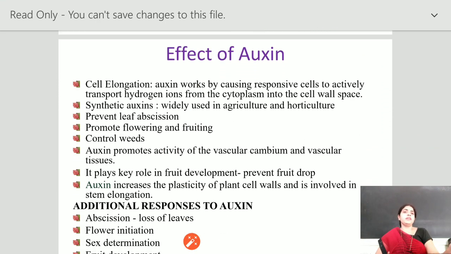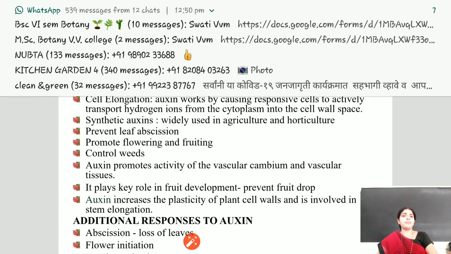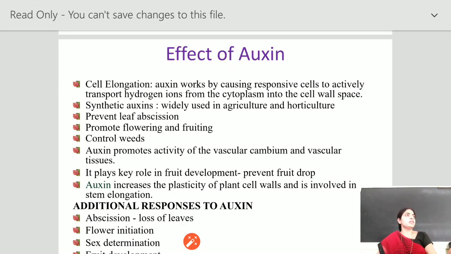Then, the different effects of auxin on the plant. First, cell elongation. Auxin works by causing responsive cells to actively transport hydrogen ions from the cytoplasm into the cell wall. Auxins are naturally produced inside the plant and are also synthesized in laboratory conditions. Some synthetic auxins are widely used for agriculture and horticulture purposes. It prevents leaf abscission, promotes flowering and fruiting, and is also involved in the control of weeds.